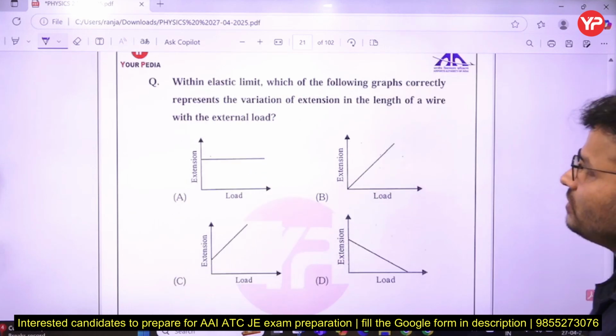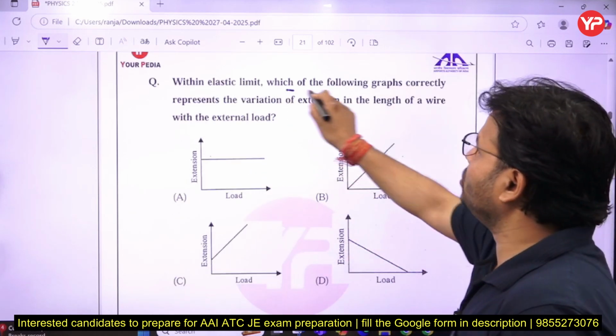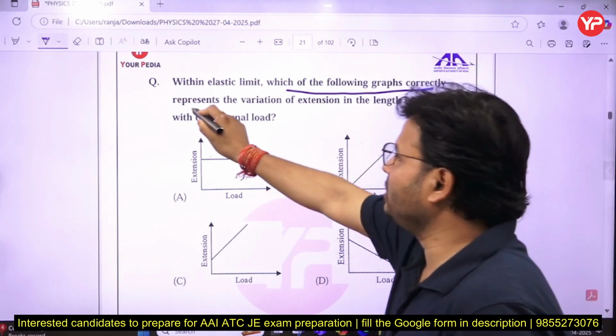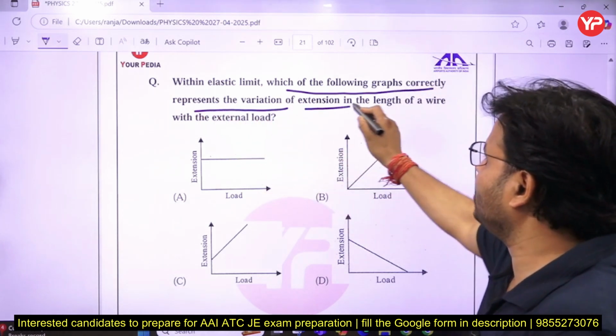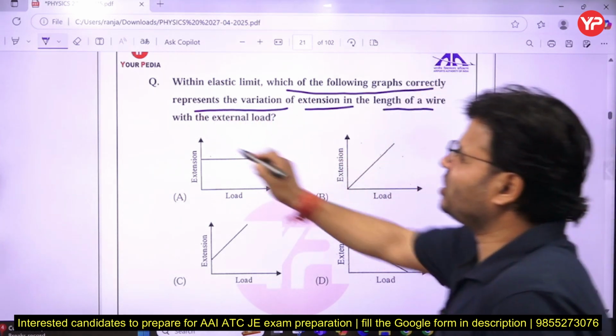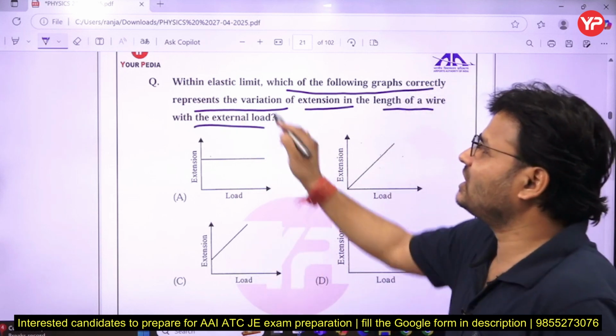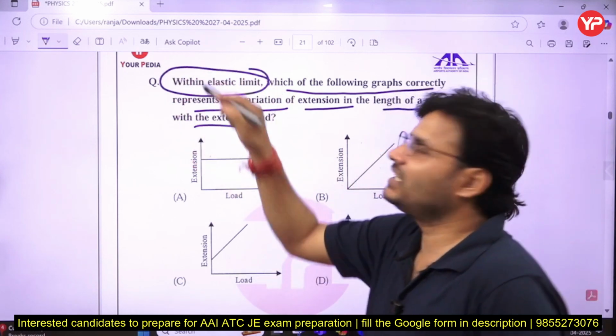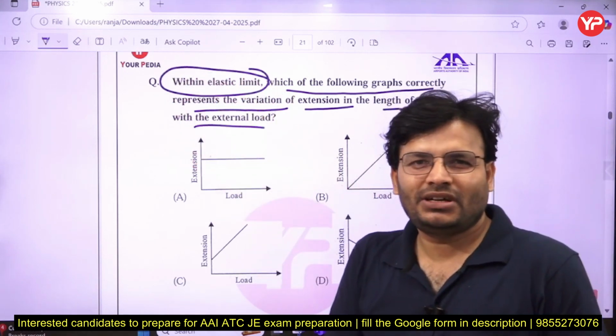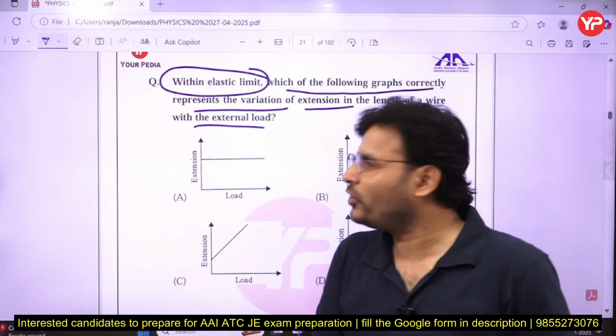That is the next question. Within elastic limit, which of the following graphs correctly represents the variation of extension in the length of wire with external load within the elastic limit? What limit, my dear friends? Elastic limit. Do you know what the elastic point is? In the class I have discussed the elastic point, if you remember.